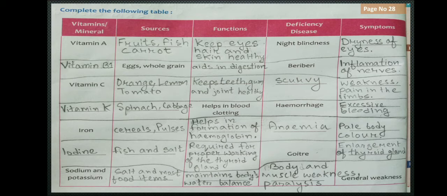And next one is vitamin B1. Sources are eggs, whole grain. Function: aids in digestion. Disease, it is written, deficiency is beriberi, and symptom is inflammation of nerves. Vitamin C. Sources: orange, lemon and tomato. Function: keeps teeth, gum and joint healthy. Deficiency disease, scurvy. Symptom, weakness, pain in the limbs.